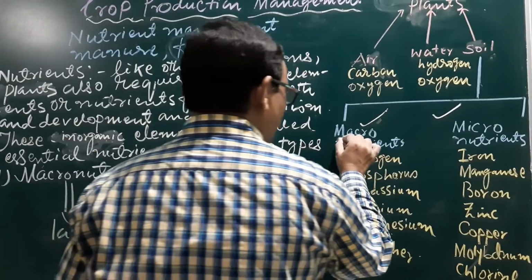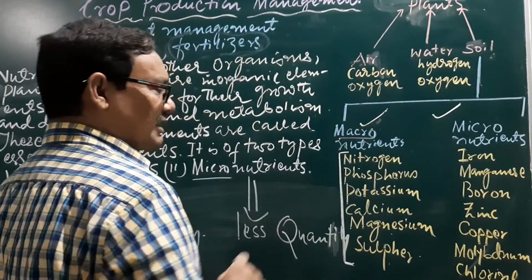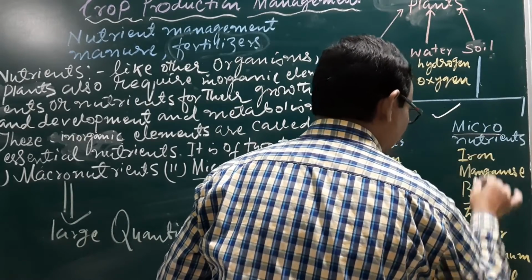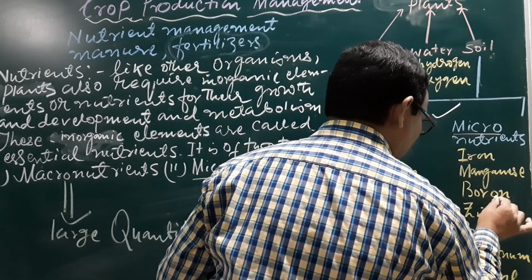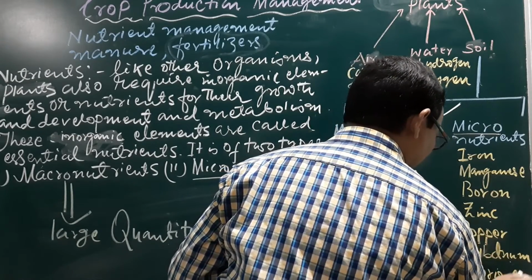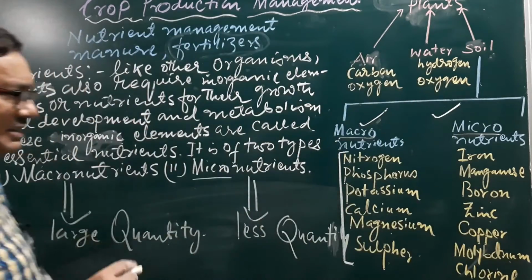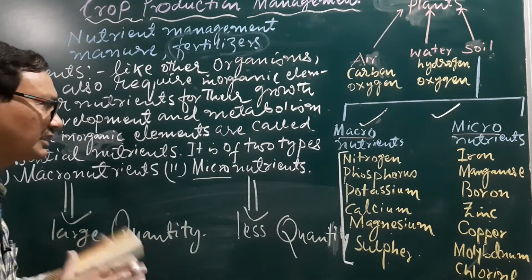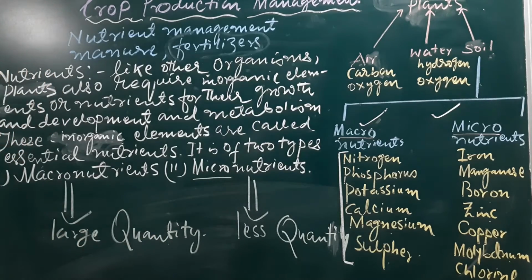These are the macronutrients, that means required in large quantity. And the micronutrients are 7: iron, manganese, boron, zinc, copper, molybdenum, chlorine. 7 plus 6, altogether 13 inorganic nutrients are essential for growth and development.